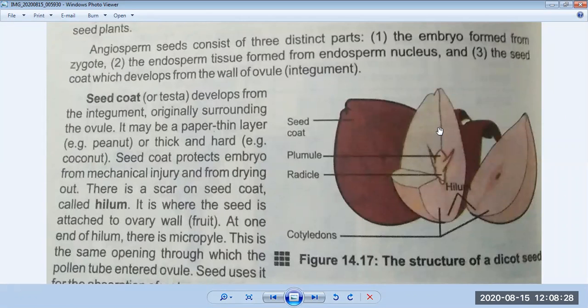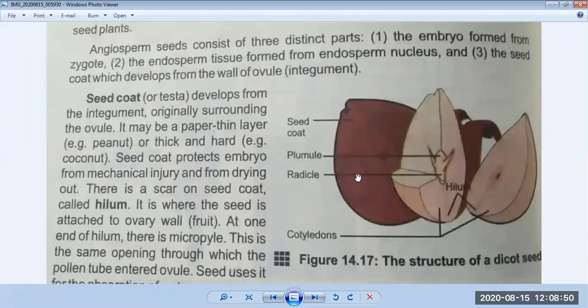It will develop upward, and the radicle, this is a root, will develop downward. Is it clear? Okay. Keep in your mind, in simple words, you can write here root, and you can also write here shoot. A shoot means stem. You can write here stem, and you can write here root. Then you can learn it easily.